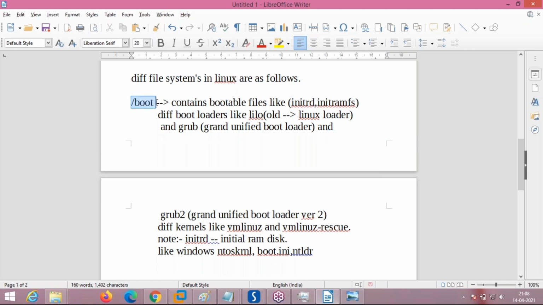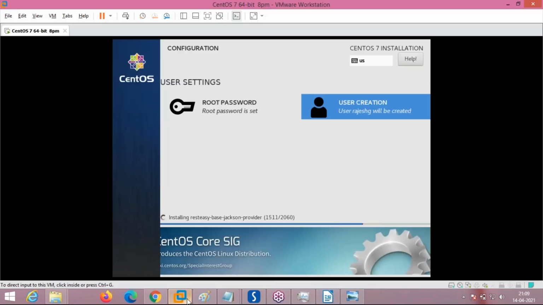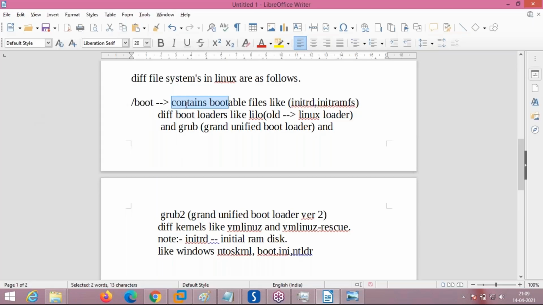What is the purpose of this boot folder? What does it contain? Later, when you are doing the system and network administration topics, we will get to understand the purpose of each folder and where the files are located. For the time being, just remember the boot directory. We have created a boot directory. The operating system is still running; it will take another 15-20 minutes. It contains bootable files.